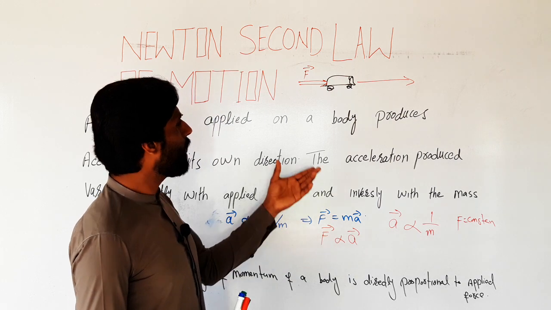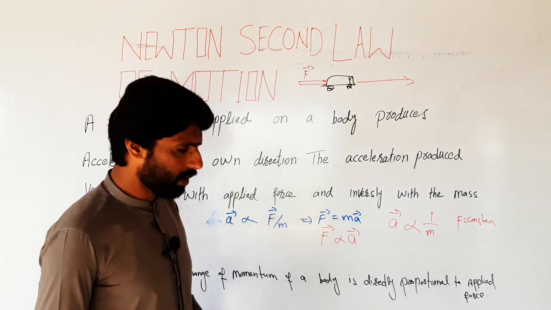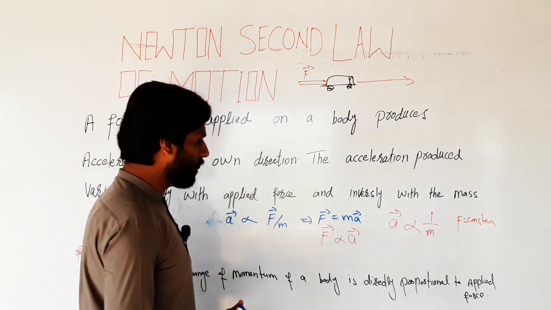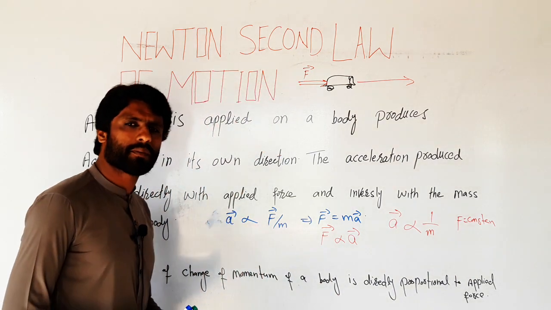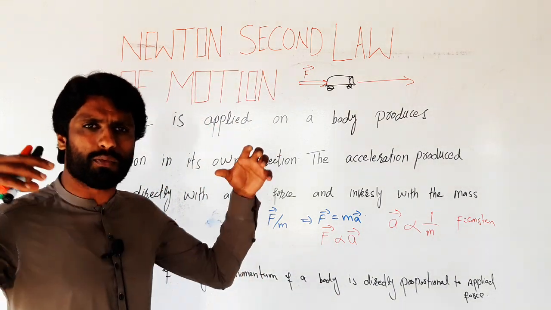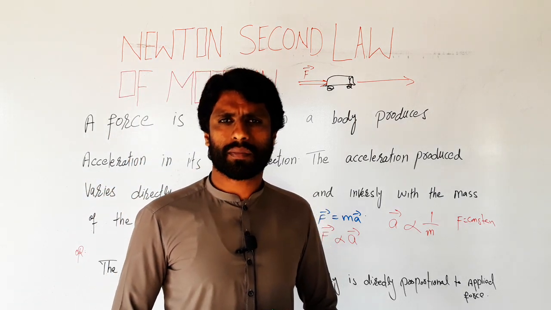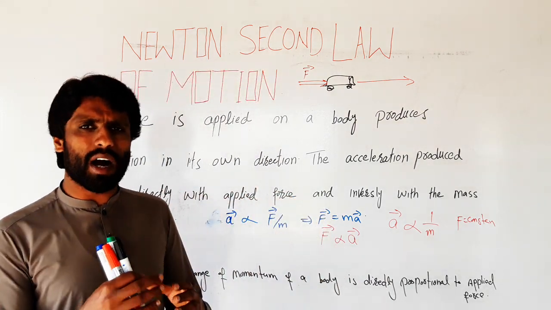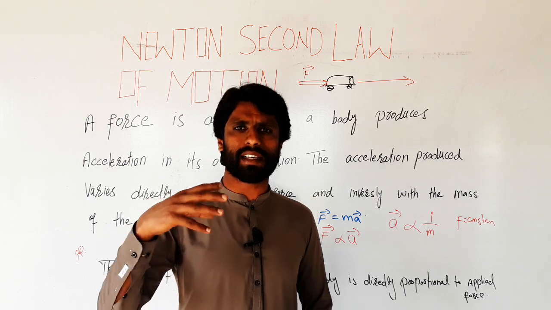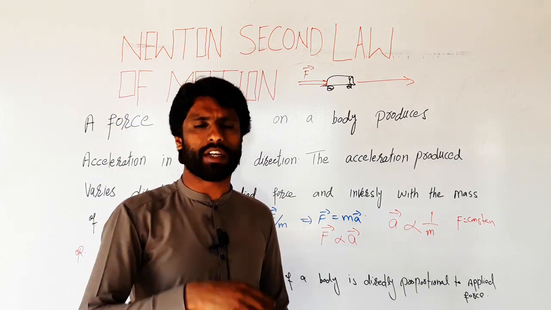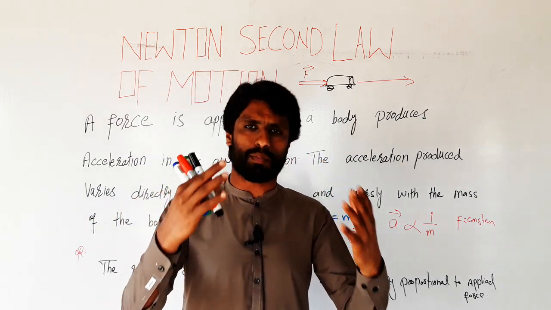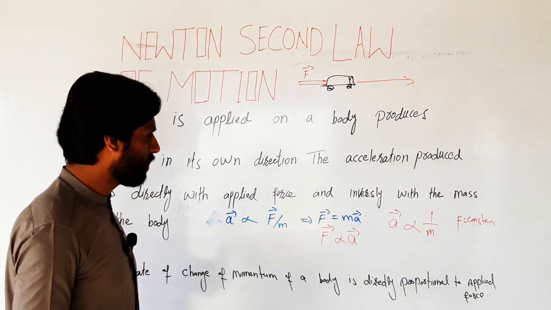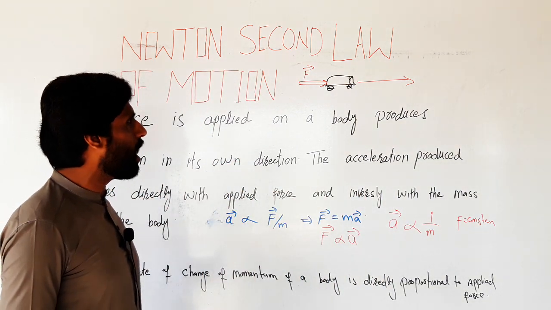This is the second law of motion. In other words, the rate of change of momentum of a body is directly proportional to applied force. When we apply a force on an object and vary the force, increasing or decreasing, the momentum of the object also changes. With the increasing of force, the momentum of an object increases, and with the decreasing of applied force, the momentum of the object also decreases. This is the second law of motion.